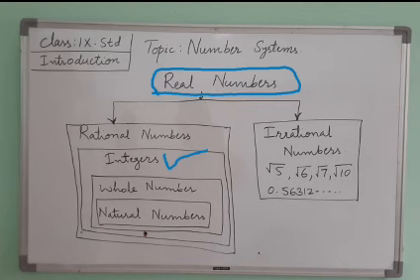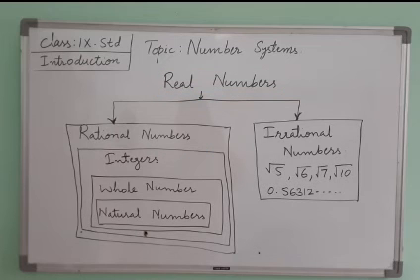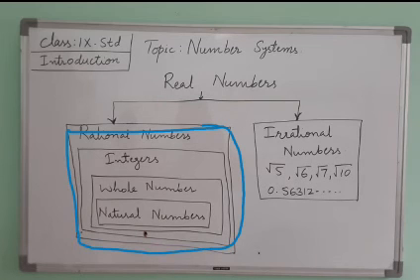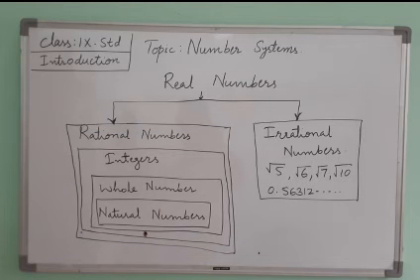Now, all these 3 together with the numbers which can be written in p by q form are nothing but the rational numbers. Rational numbers include all these integers, whole numbers, natural numbers, and some extra numbers which can be written in p by q form.